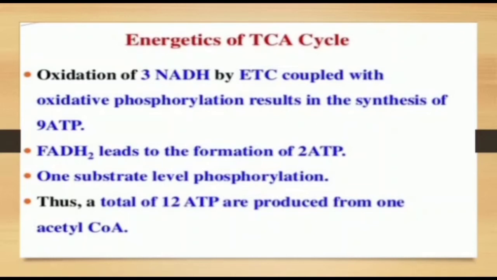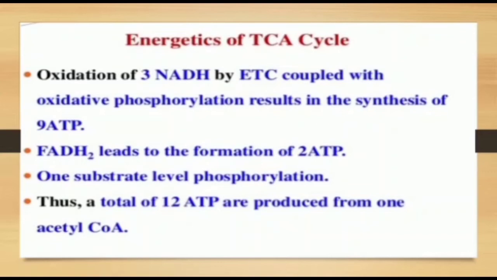FADH2 leads to the formation of 2 ATP. Plus 1 substrate level phosphorylation, thus a total of 12 ATP are produced from 1 acetyl CoA.